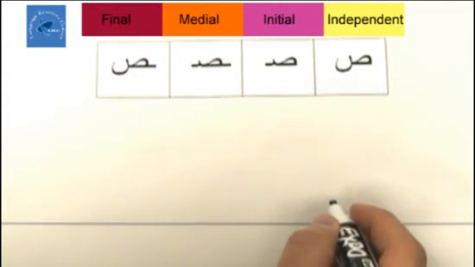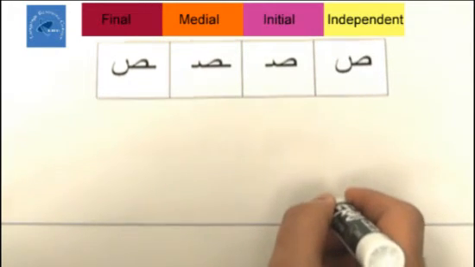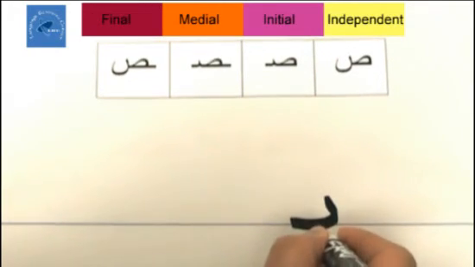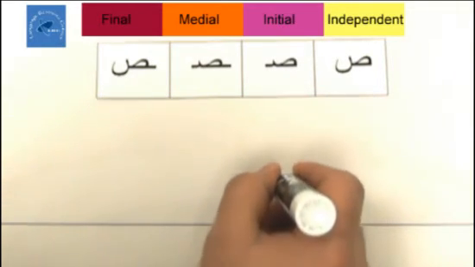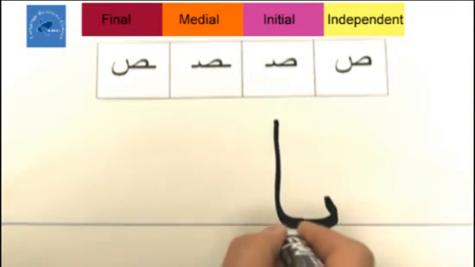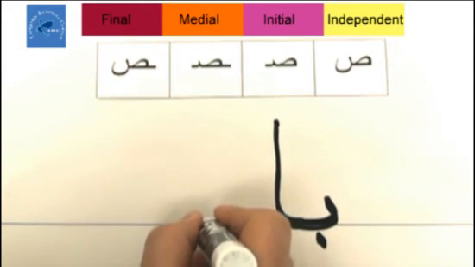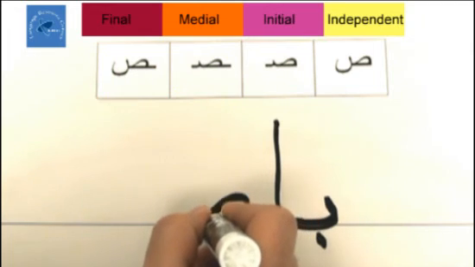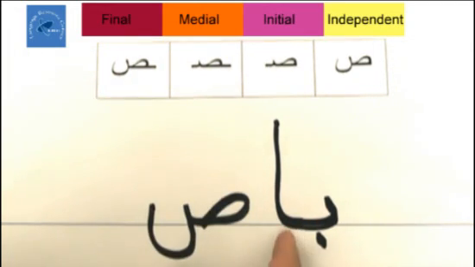The last word is boss. Boss. The first sound is B, one dot under. Boss, we need Aleph. Boss, and the last sound is Sa. Right on the line, oval loop, backwards U. Boss.